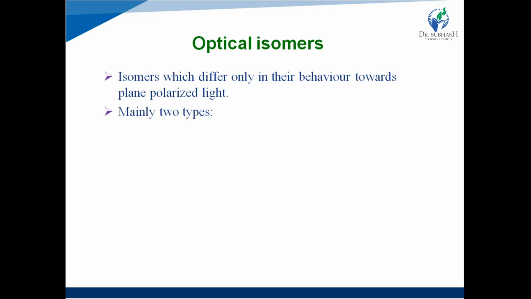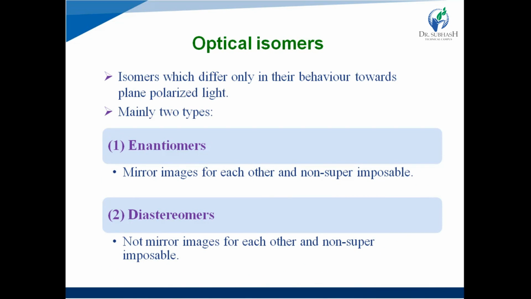There are mainly two types, enantiomers and diastereomers, right? Enantiomers can be defined as the isomers which are mirror images of each other and they are non-superimposable, right? Diastereomers can be defined as the stereoisomers that are not mirror images of each other and non-superimposable, right?